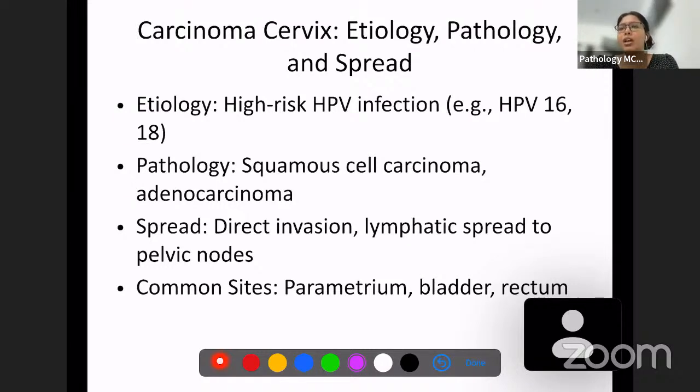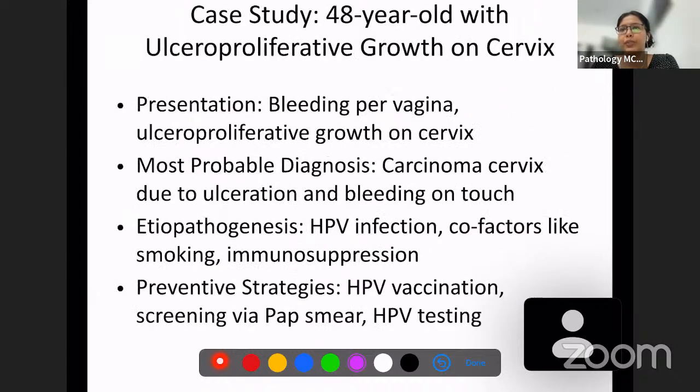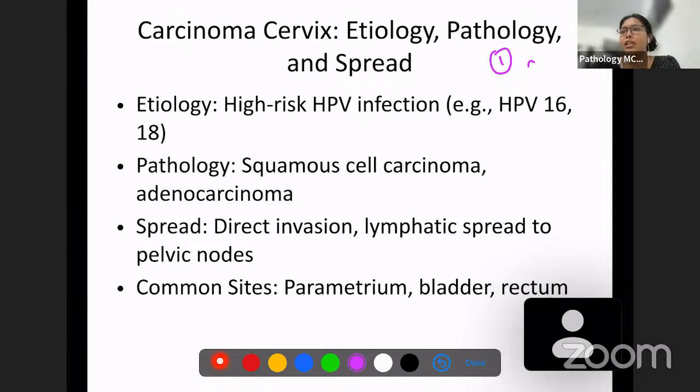So first of all, the first topic which we are going to discuss is carcinoma of cervix. This can be asked as a case or this can be directly asked for you to discuss carcinoma cervix. What is the etiology? The most important thing is carcinoma cervix is a carcinoma which is caused by an infectious agent. There are very few tumors which are caused by an infectious agent, and carcinoma cervix in particular is caused by a virus, and the virus is human papilloma virus. And there are specific strains of human papilloma virus which you will have to remember.